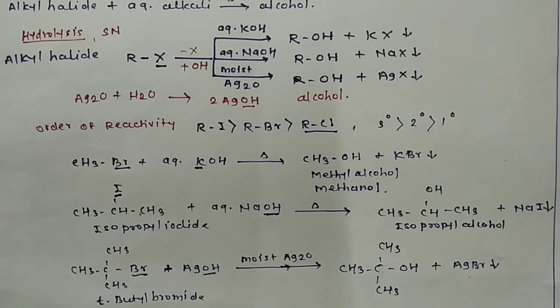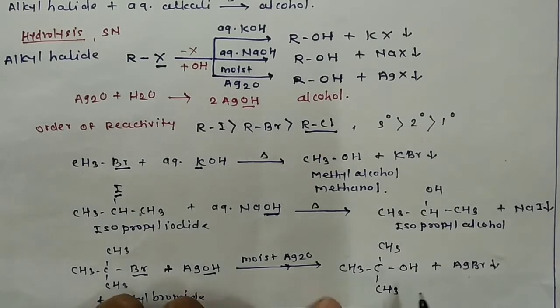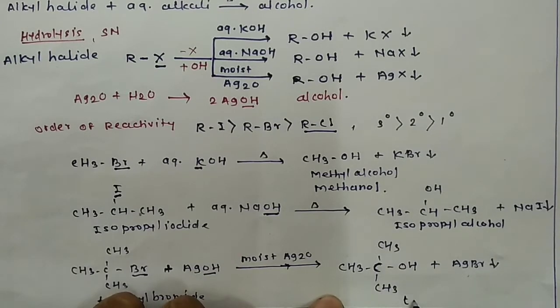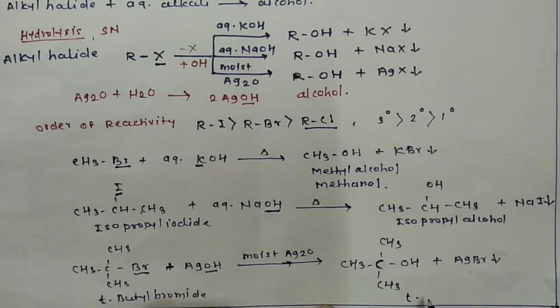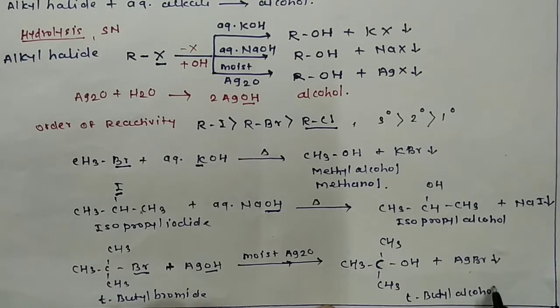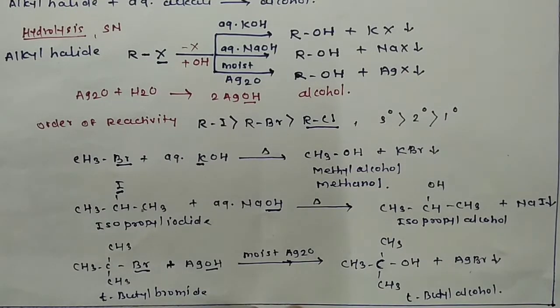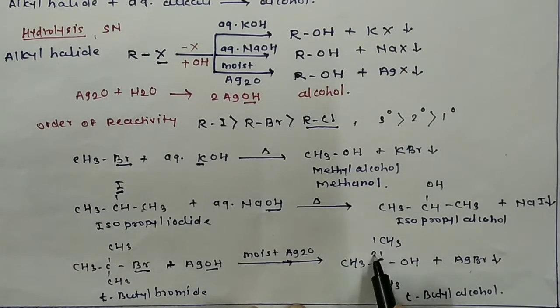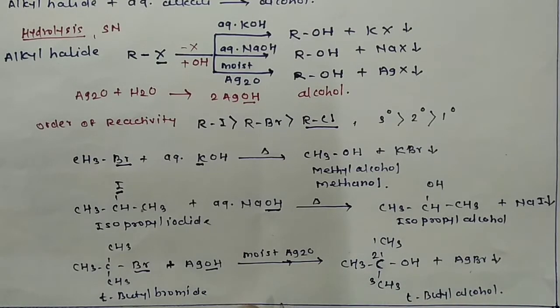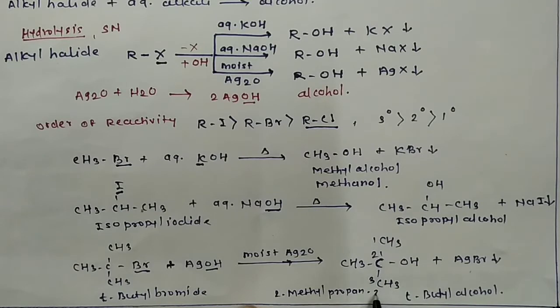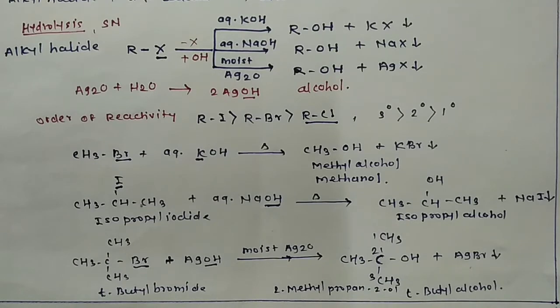So in this way we can convert tertiary butyl bromide into the corresponding alcohol, that is tertiary butyl alcohol. The IUPAC name of this tertiary butyl alcohol is 2-methylpropan-2-ol. So in this way we can prepare alcohols from the alkyl halides.